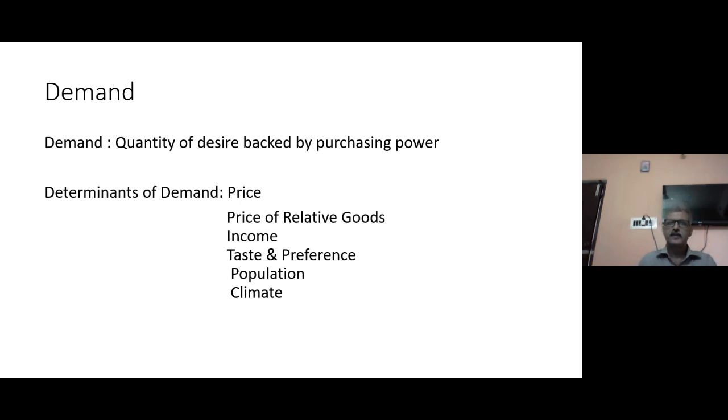Now, what are the factors which determine demand? There are 6 important factors listed in the slide. These are important factors which we should understand. The first factor is the price factor.